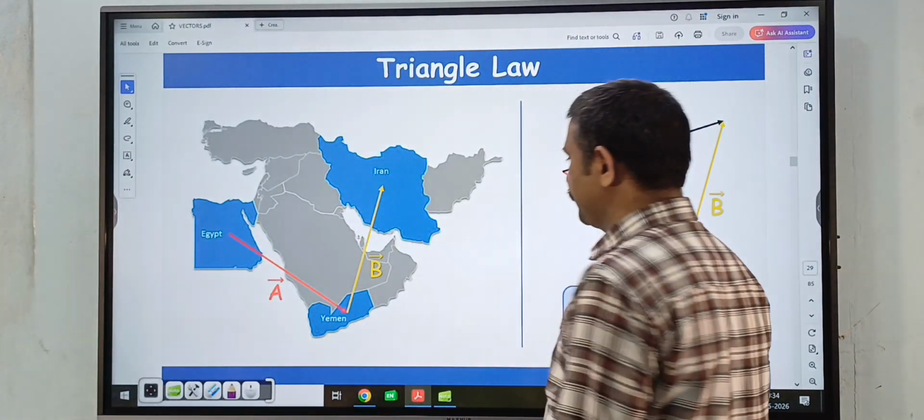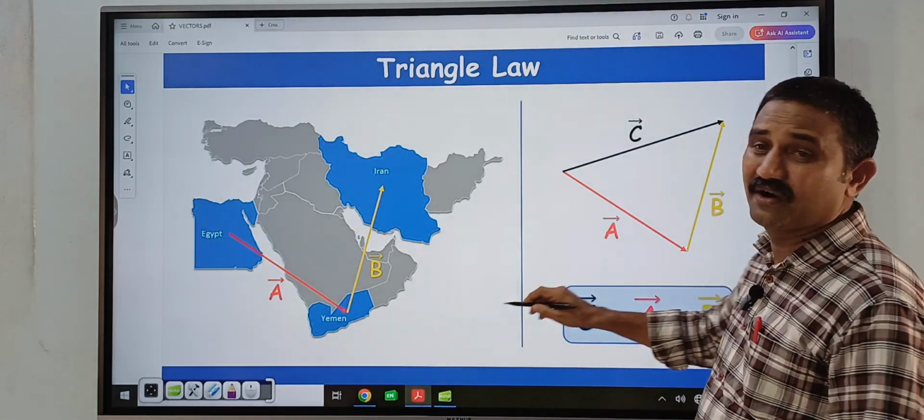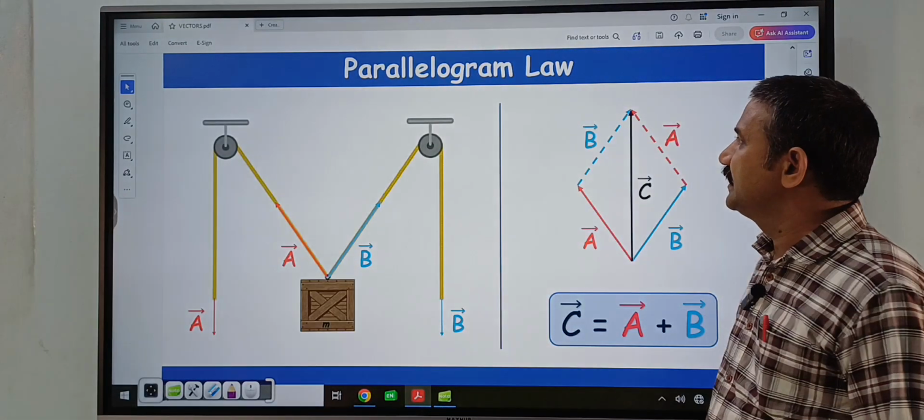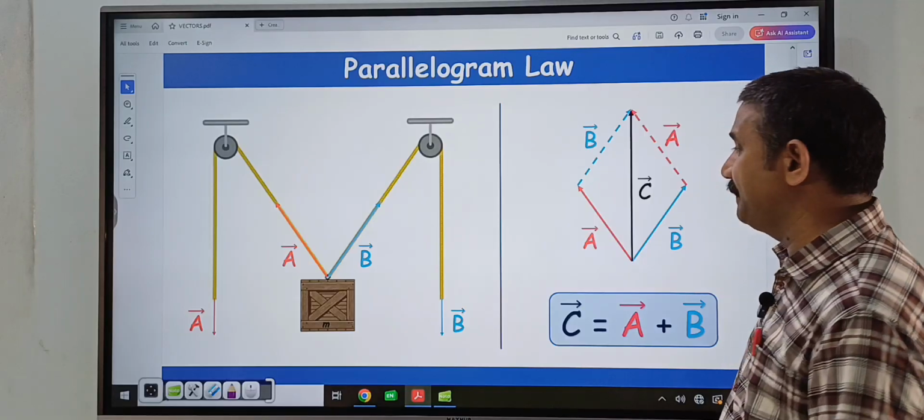So here C bar is equal to A bar plus B bar. This is what we call the triangle law. Next, parallelogram law. So here, what is the parallelogram?